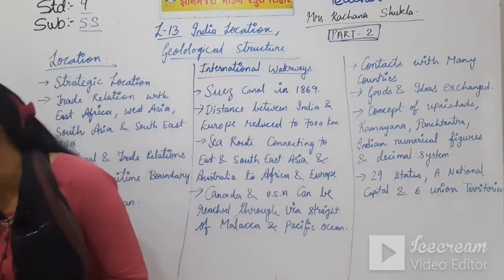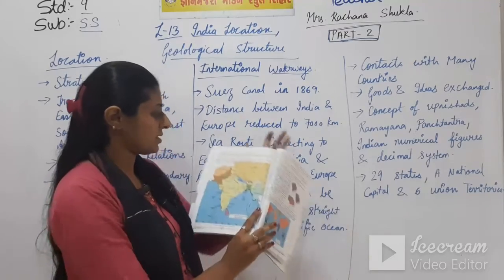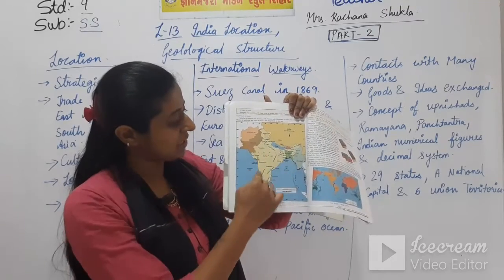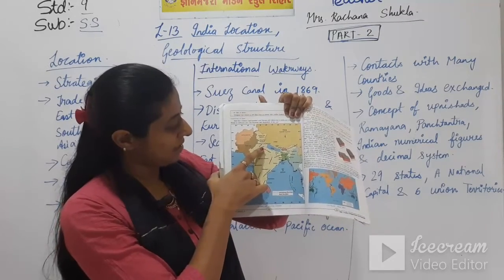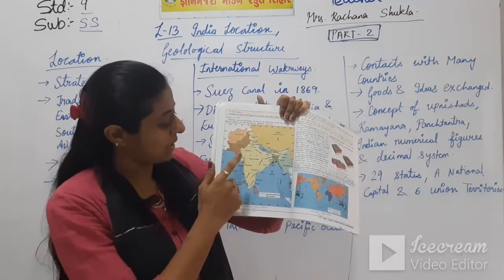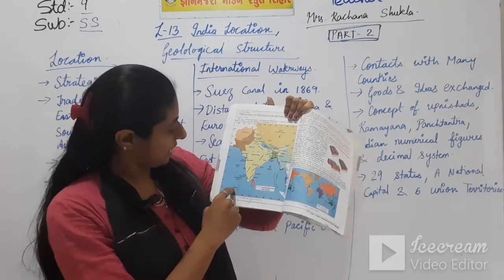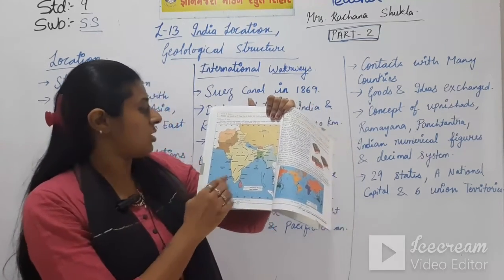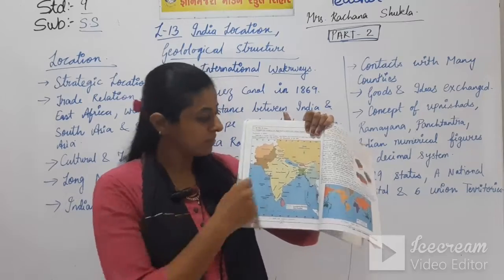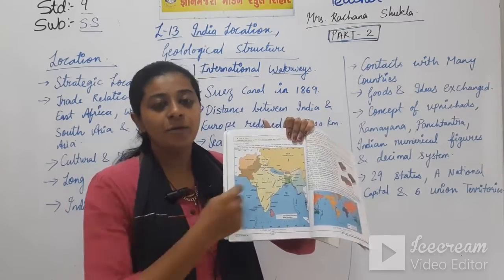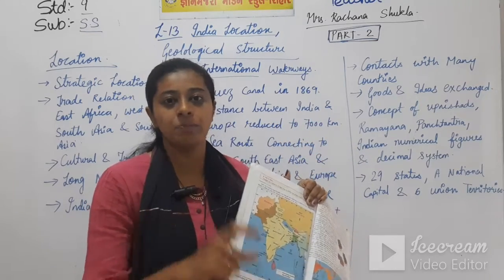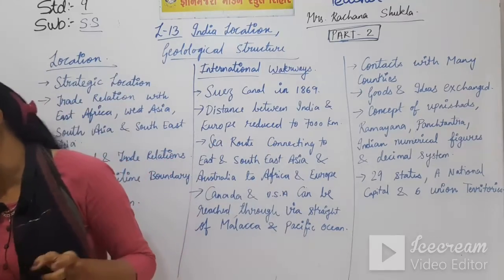Now let me show you the map of India. See, this is the map of India with the states given. All the 29 states are given. The national capital Delhi is shown here, and the 6 union territories are also shown, like Diu, Daman, and many other things. In your homework today, students, you will take an India map with state boundaries, fill up this map, click a photo and post it there. I will write your homework last.